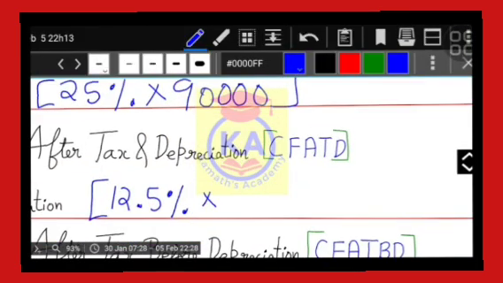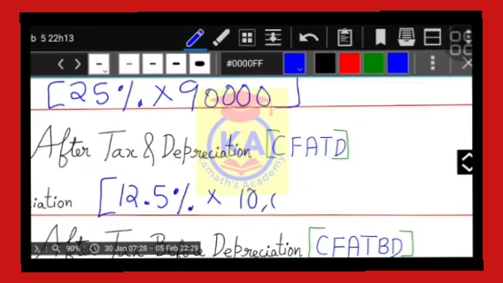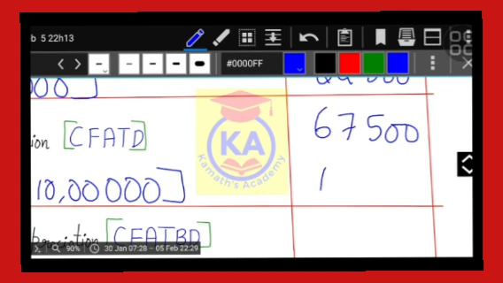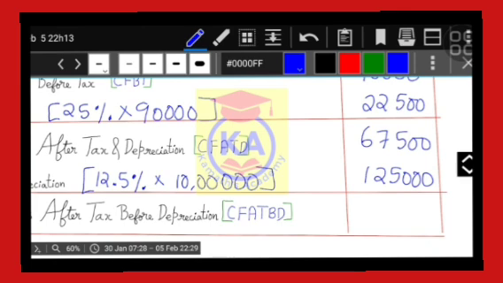So 12.5% into 10 lakhs, the depreciation value will be 1,25,000. In this step you have to add.